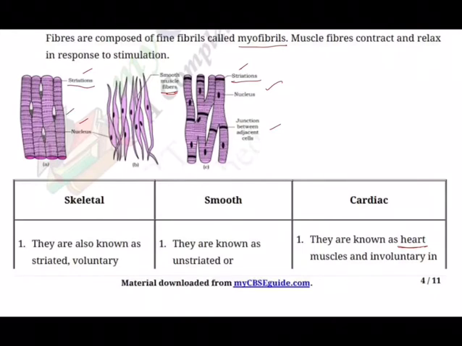The smooth muscles, on the other hand, are non-striated. You can see here, no striations. And then they are spindle shaped. Look at that shape, spindle shaped. And cardiac muscle, these muscle fibers are striped but have dark intercalated discs. These are called communication junctions. You can see here. And these communication junctions allow the cells to contract as a unit.